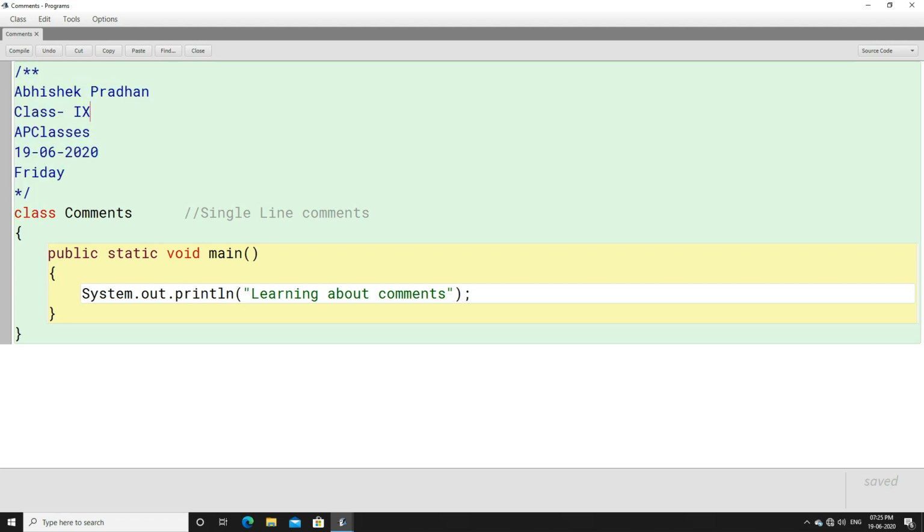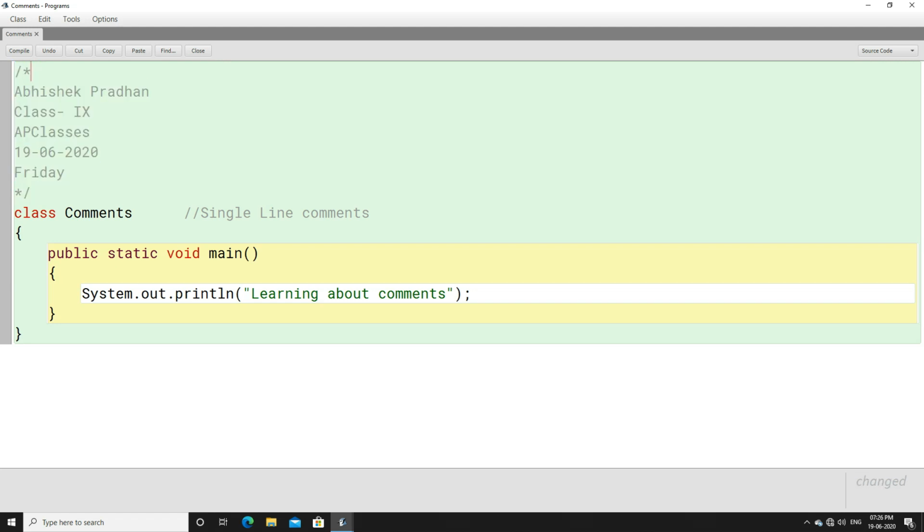Now you must be thinking, why do we use documentation comments, where exactly are they used? We will come back to this when we go back to the slides and look into the notes. At that time you will come to know why exactly we use documentation comments. But presently remember, a documentation comment is represented with a forward slash and double asterisk mark, and whenever you want to end it, an asterisk mark and forward slash here. This is called a documentation comment.